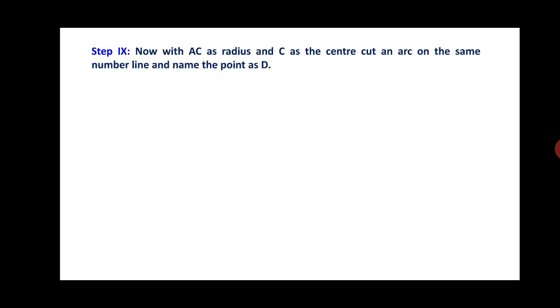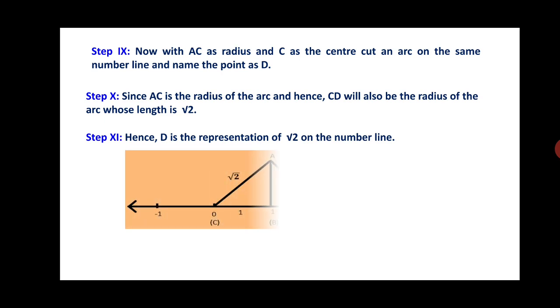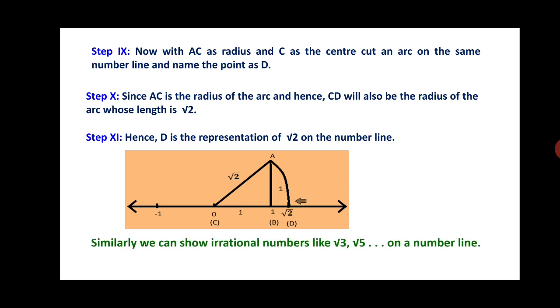So friends, ninth step. Now, with AC as the radius and C as the center, cut an arc on the same number line and name the point D. Since AC is the radius of the arc, CD will also be the radius of the arc, whose length is root 2. Hence D is the representation of root 2 on the number line. You can see in the figure below, which is shown on the number line. Similarly, we can show irrational numbers like root 3 and root 5 on a number line. Let us discuss a few problems.